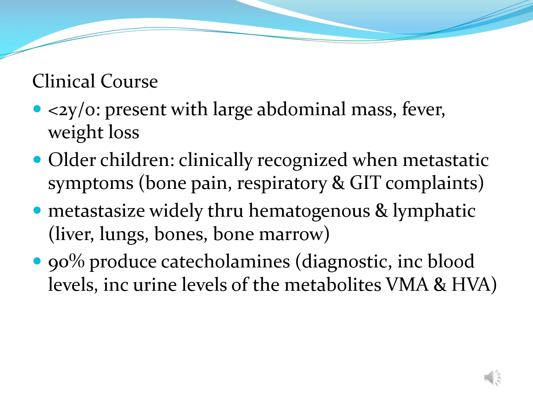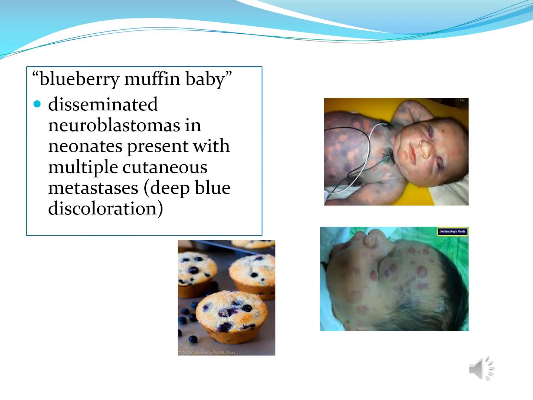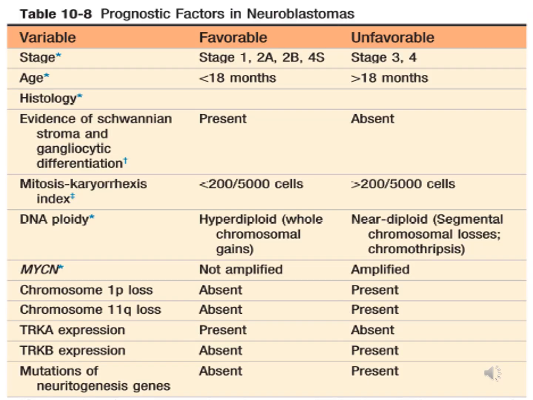And 90% of this tumor produce catecholamines, and this is diagnostic. And with the increased blood levels of catecholamines and urine levels of metabolites VMA and HVA, you can diagnose a probable neuroblastoma. These are pictures of your blueberry muffin baby or those babies with disseminated neuroblastomas.